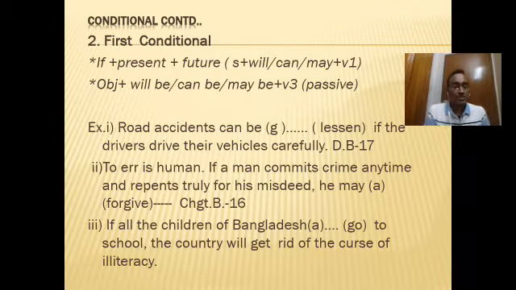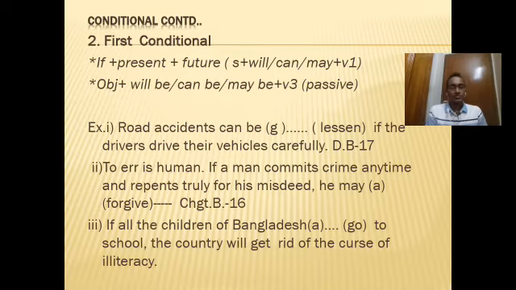Here the road accidents is the subject, therefore the subject is inactive, because a road accident cannot happen without any reason. It is caused by someone. Who are they? They are drivers. Actually drivers cause road accidents. Therefore here the road accidents is the passive subject, so we have used can be, and then we will use the past participle form of the verb. I think from discussing the first example you will be able to answer the rest of the examples.